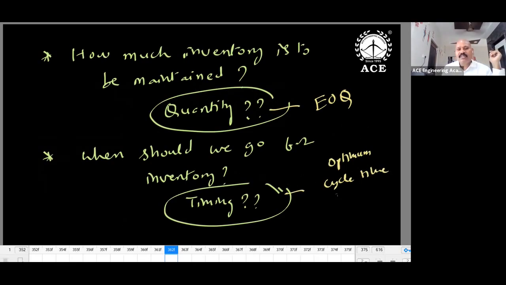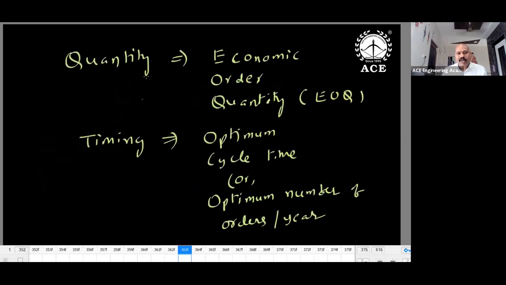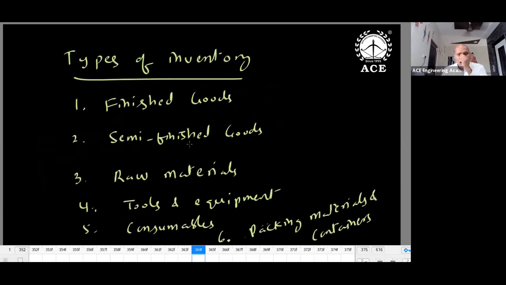The first question's answer is economic order quantity. The second is optimum cycle time. When you're purchasing, don't purchase less, don't purchase more. Always purchase EOQ. That's the meaning. Quantity means EOQ, timing means optimum cycle time. So what are the types of inventories? I've given a list here. What are the problems?